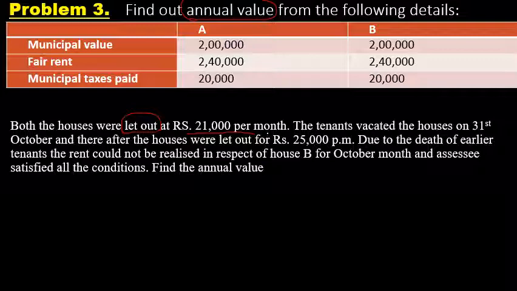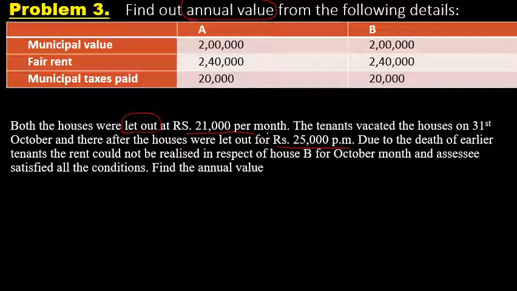From April to 31st October, each was occupied by the first tenant, and for them the rent was rupees 21,000. Thereafter, house A as well as house B were occupied by another tenant, and for them the rent was rupees 25,000.